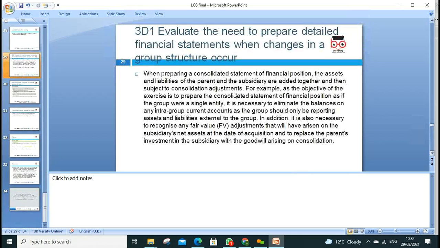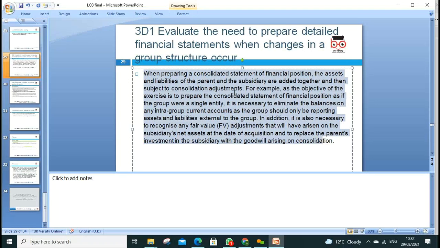Then we have the distinction. If you want to evaluate, prepare detail, which you already prepared in the previous one, we can expand on them, evaluating pre and post, and comparing the group statement with your competitor. You are evaluating the changes in legislation, or after fair value adjustment, like an asset value that went up but we had not adjusted before.